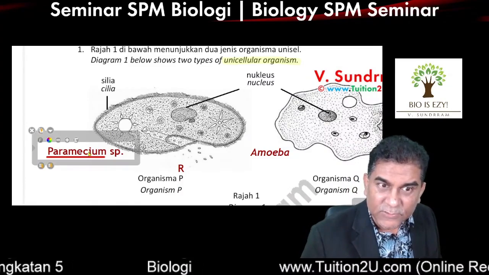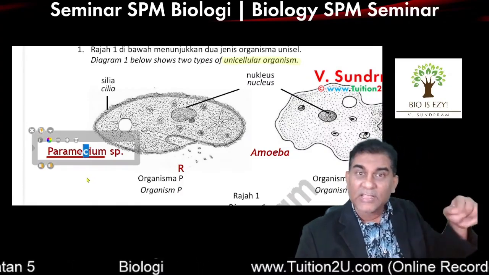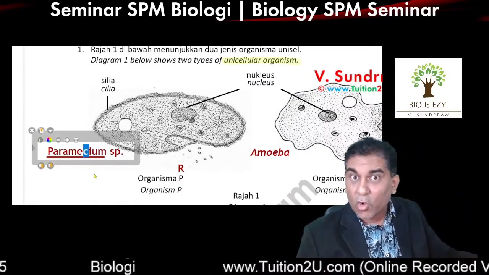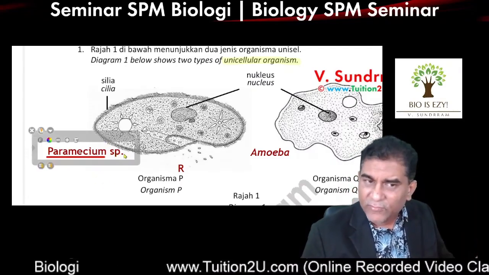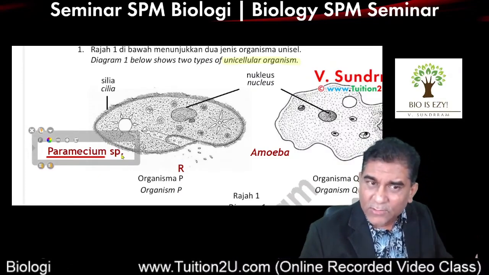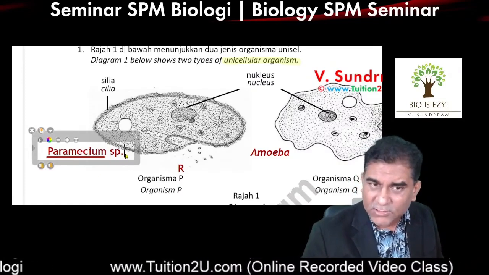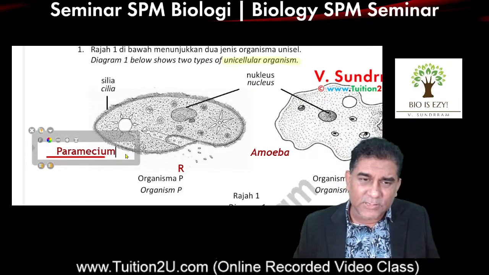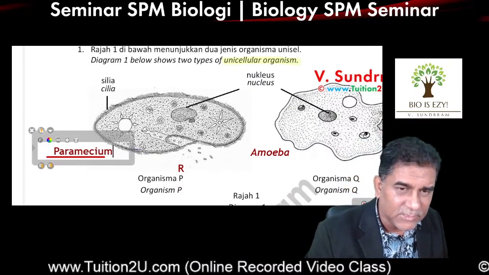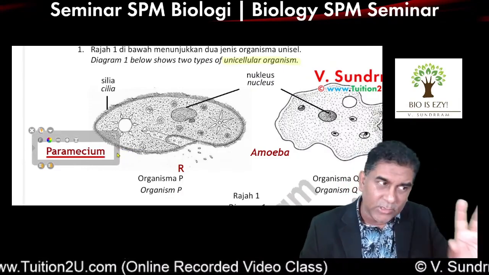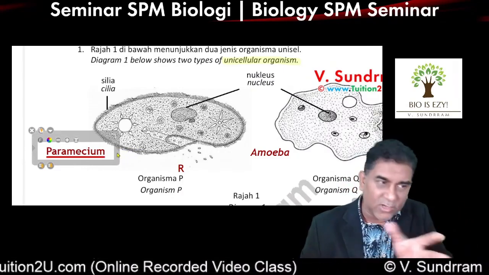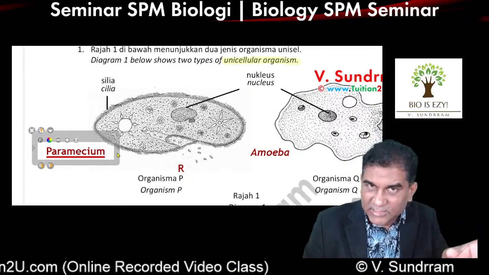And Paramecium is with a C. The S-I-U-M spelling is a common name. C-I-U-M is the scientific name. So sp. dot, if you feel it is necessary, you can write. If you write it, no need to underline sp. dot. Easy answer is just write Paramecium. In case they ask you, just writing Paramecium is enough. If you feel it is necessary to write sp. dot, write, but no need to underline. It's not a scientific name. Paramecium is the scientific name.